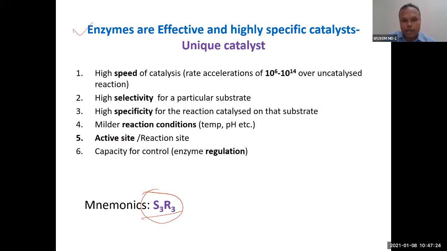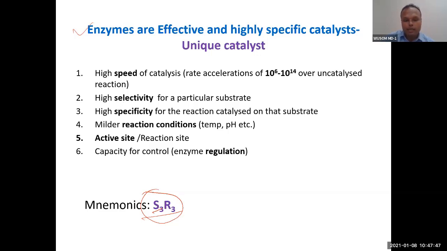I will be elaborating these 6 points. I will do nothing else, I will just elaborate the 6 points. If you memorize these 6 points, that is the summary of the enzyme topic. So what are these properties? You can see S3: speed, selectivity, specificity. Just remember speed, selectivity, specificity.